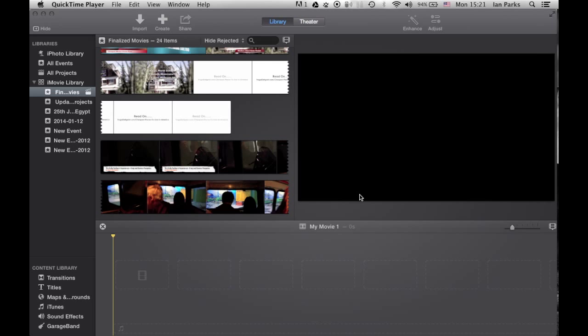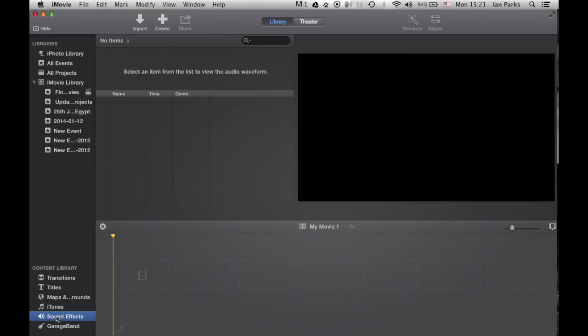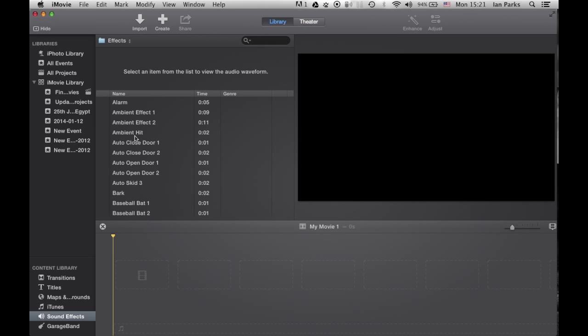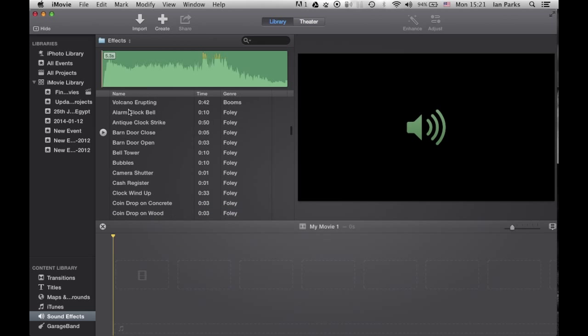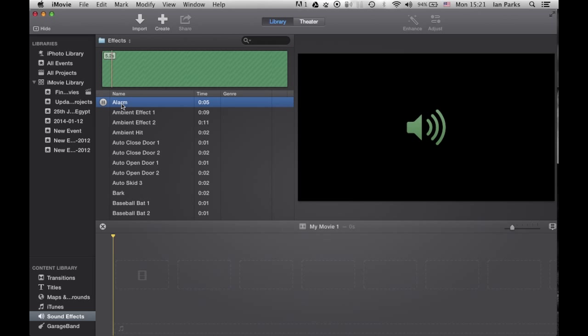Today we have a quick tip video for you that's simply showing you how you can use some of the awesome sound effects from iMovie in other applications. Now, from within iMovie, you'll see that there's a sound effect area in the content library. Just wait for it to load. And it's full of really good royalty-free sound effects that you can use on any of your projects.